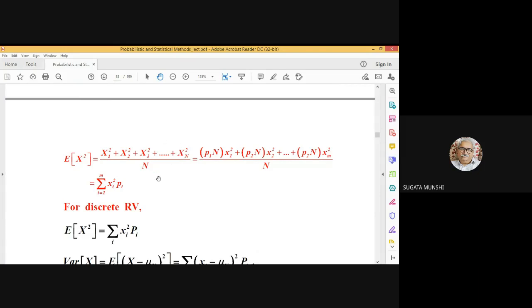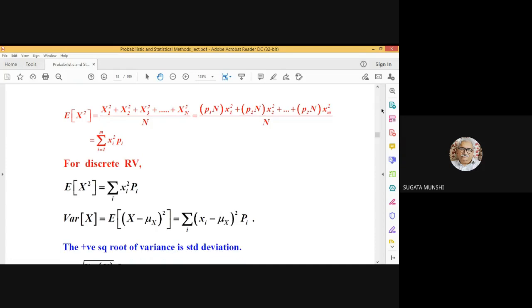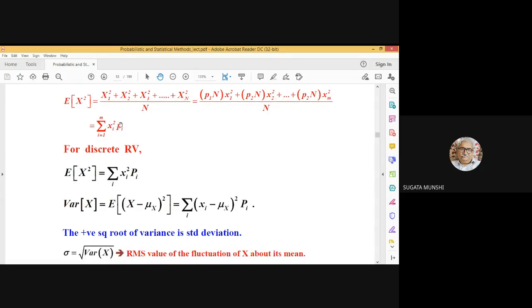So in an identical manner, in case of the discrete random variable, as we did in case of the expectation, the mean square value also is obtained in an identical manner. So it is summation over i equal to 1 to m of xi squared pi, or xi squared w with argument xi. And the mean square value exists if summation over i equal to 1 to m of magnitude of xi squared pi is finite.